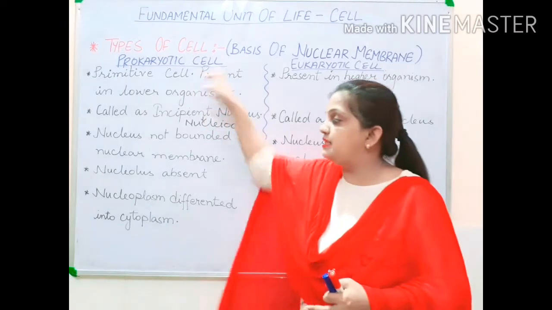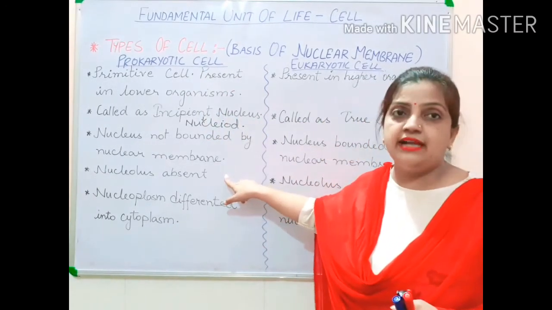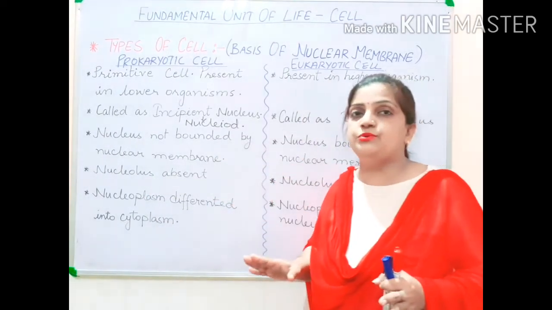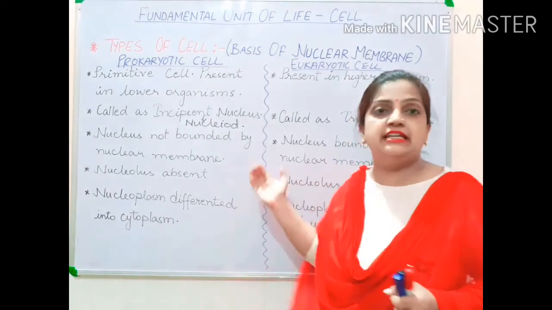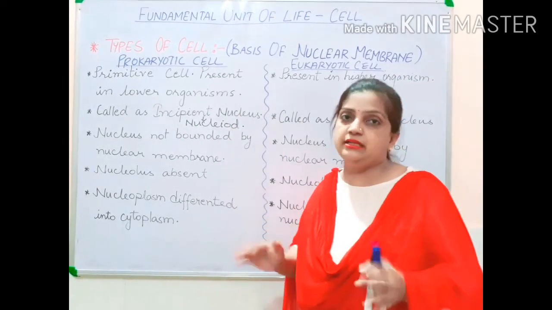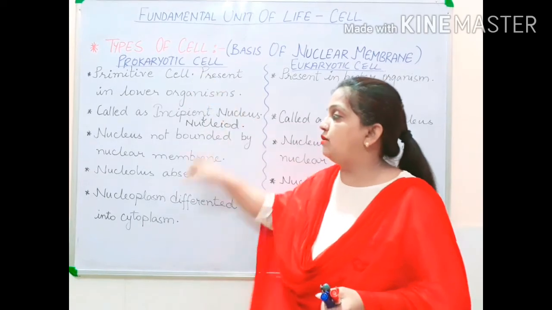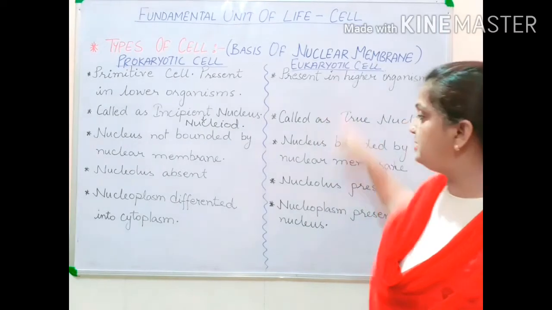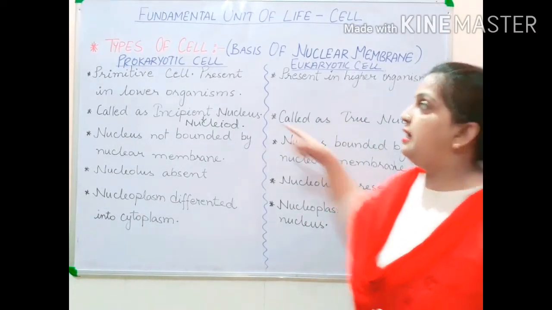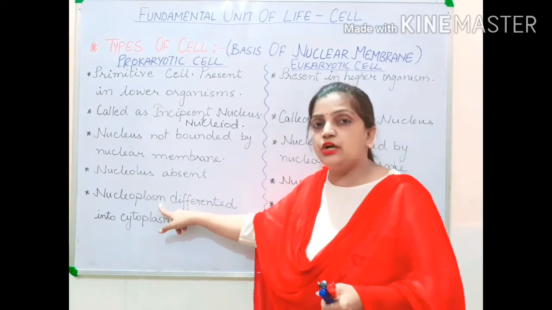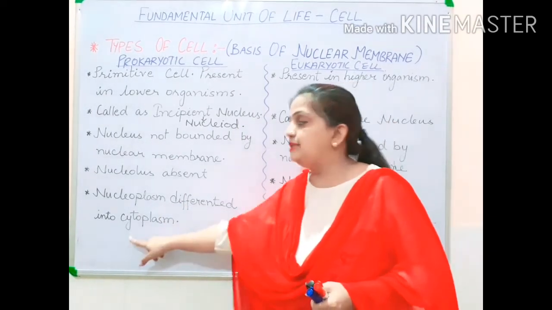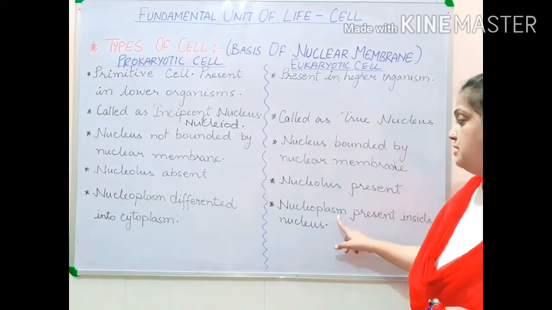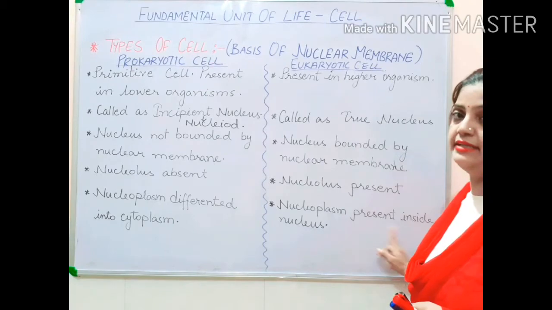Now children, inside the prokaryotic cell, inside the nucleus, nucleolus is absent. Now you just know the names of the parts. When I explain the diagram, all the names will be clear. So in the prokaryotic cell, nucleolus is absent, and in the eukaryotic cell, nucleolus is present. Now in the prokaryotic cell, nucleoplasm is not differentiated from cytoplasm. And in the eukaryotic cell, nucleoplasm is present inside the nucleus.